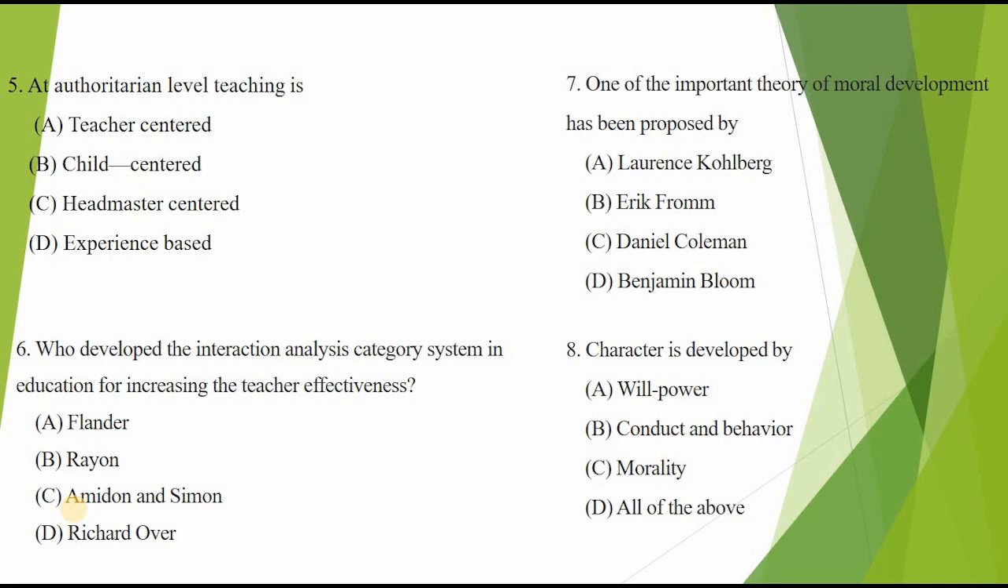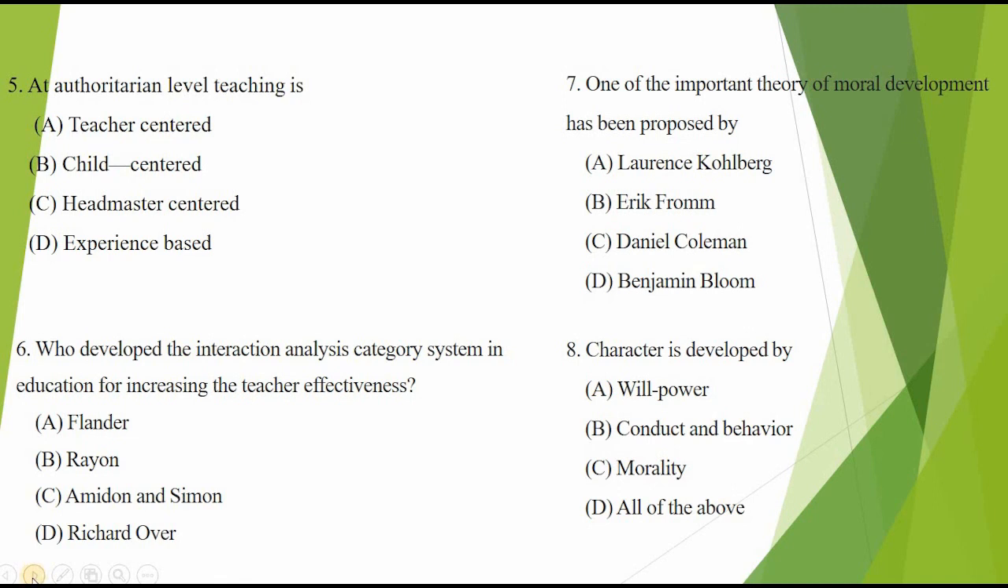7. One of the important theories of moral development has been proposed by A. Lawrence Kohlberg, B. Erich Fromm, C. Daniel Goleman, D. Benjamin Bloom. American psychologist Lawrence Kohlberg developed one of the best-known theories exploring some of these basic questions. Therefore, option A is correct.